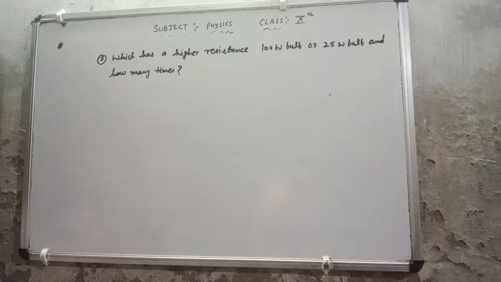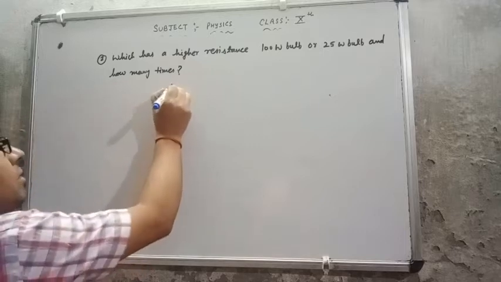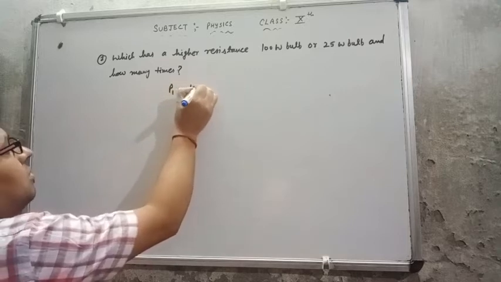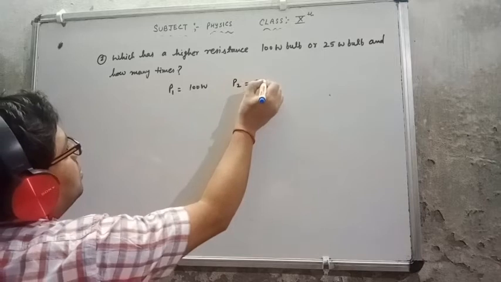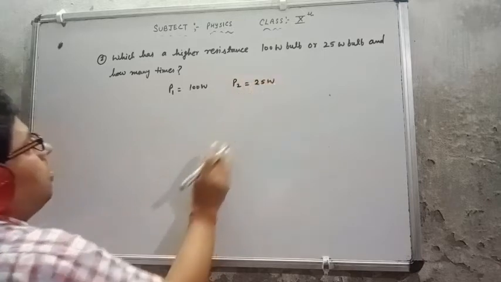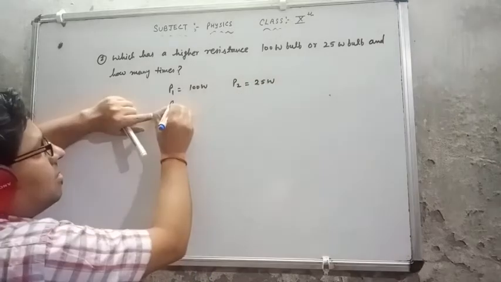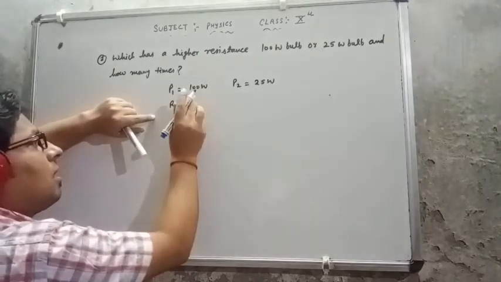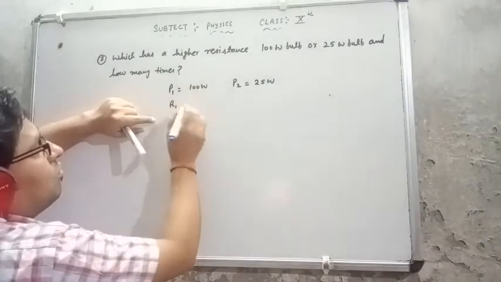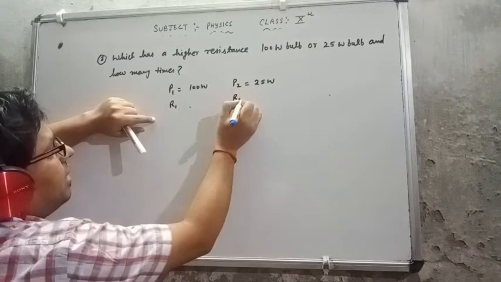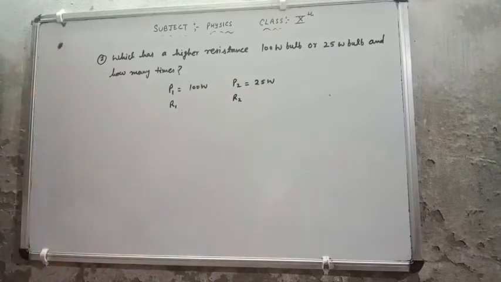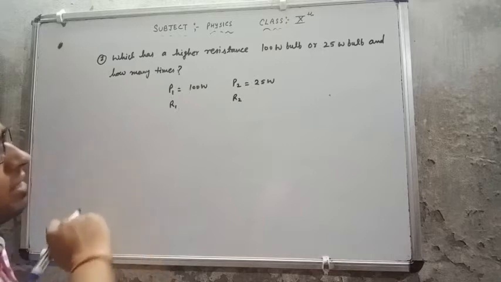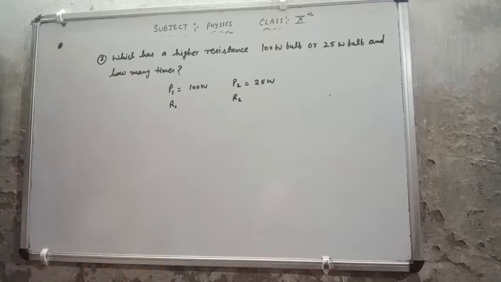So suppose P1 they have given us 100 watt, P2 they have given us 25 watt. I suppose that the resistance of the first bulb is R1, that I want to find. The resistance of the second bulb is R2. I can give the answer theoretically and numerically also. Firstly I will show you numerically.